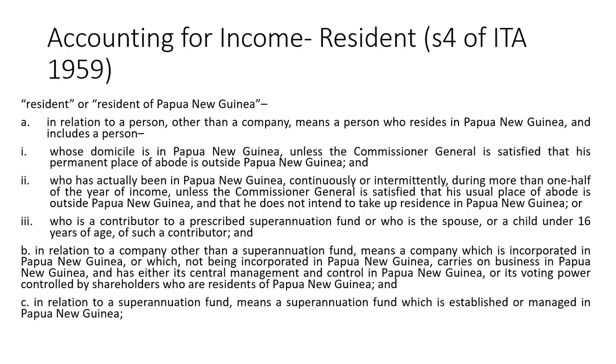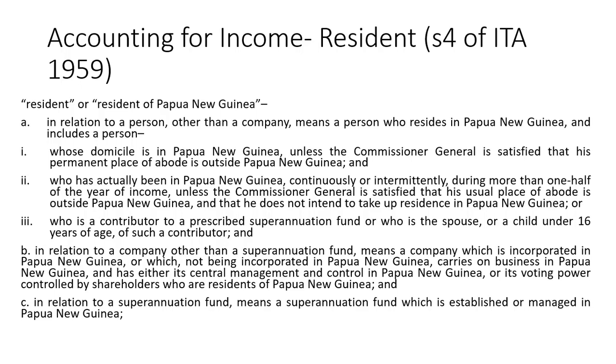Number 2, it says who has actually been in Papua New Guinea continuously or intermittently during more than one half of the year of income. And then again, unless the Commissioner General is satisfied that his usual place of abode is outside Papua New Guinea and that he does not intend to take up residency in Papua New Guinea.